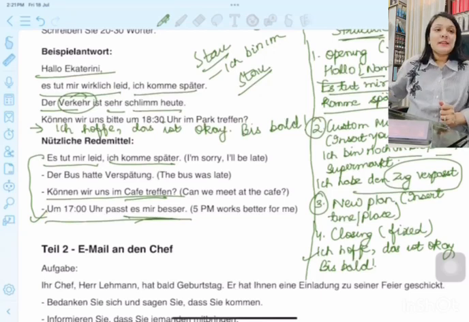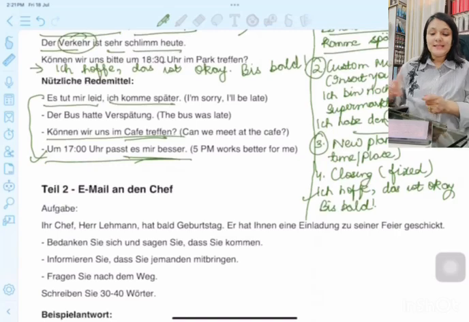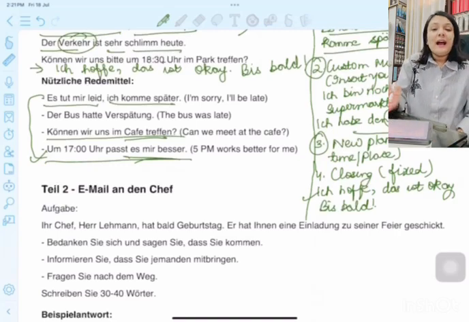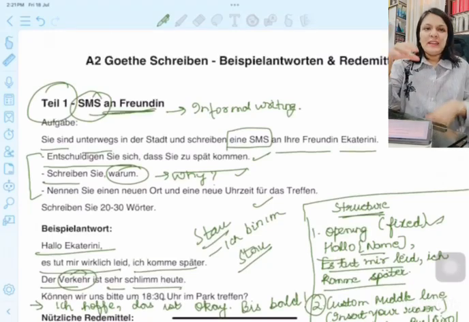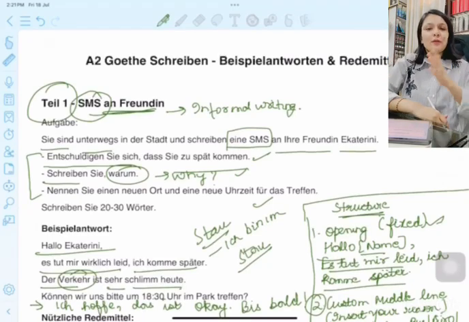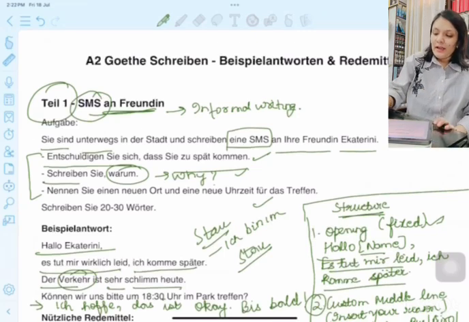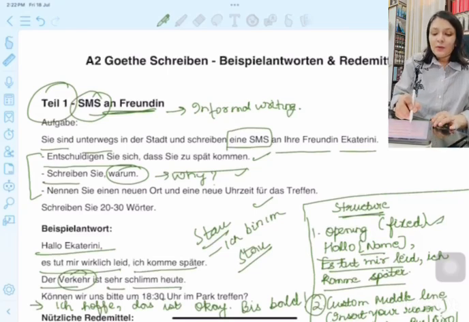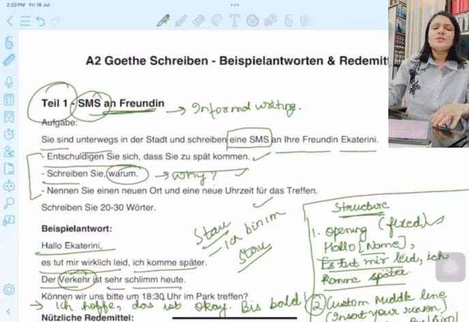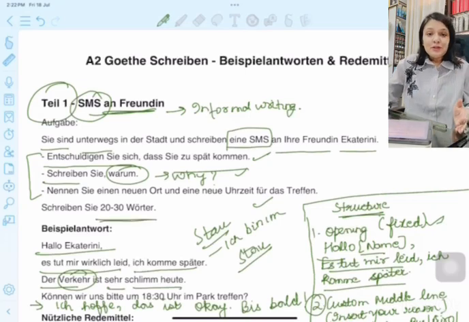Correct? So this was an informal SMS. This is Teil 1, okay? In Teil 1, you always have to write an SMS to your friend. It is not very long. Keep this in 3 to 4 lines only. But please do not forget to include all the questions that are being asked. For example, here they have asked 3 questions. You have to include them and you have to write it in between 20 to 30 words. Do not expand it unnecessarily. Make sure whatever sentences you are writing are grammatically correct and exactly what is being asked. Okay, do not write anything and everything here.